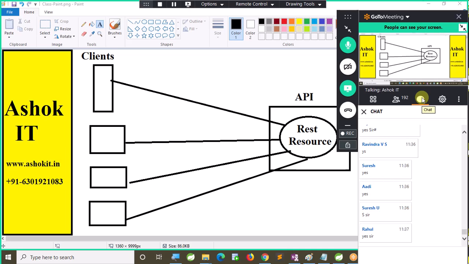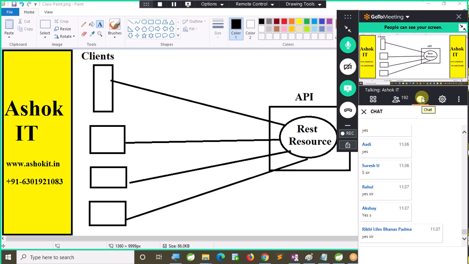So what is REST API and what is REST client? A REST API is nothing but one project which is providing services to other projects. Some people will call it a RESTful service, some people will call it a REST project, some people will call it a REST API.